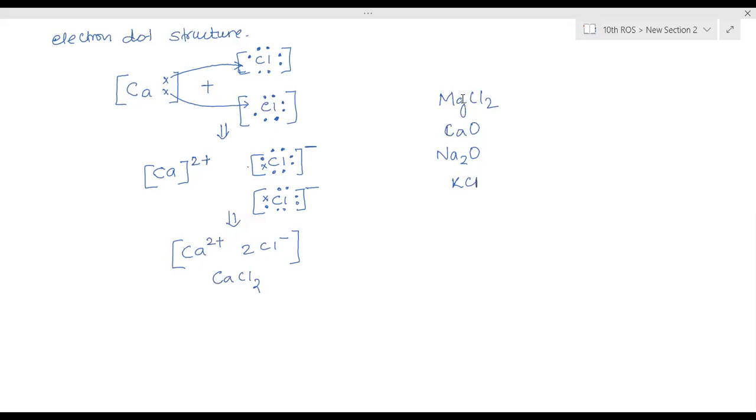Ma'am, potassium is 19. Yes, potassium is 2, 8, 8, 1. Done.